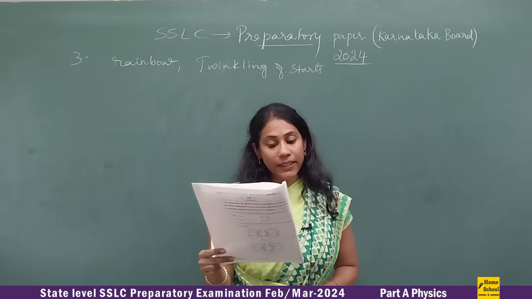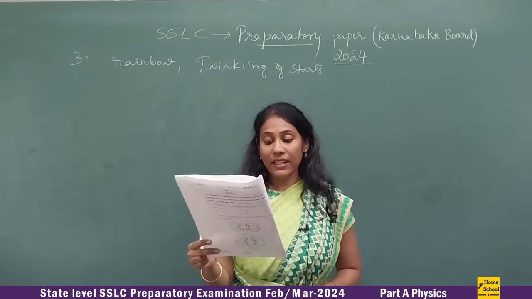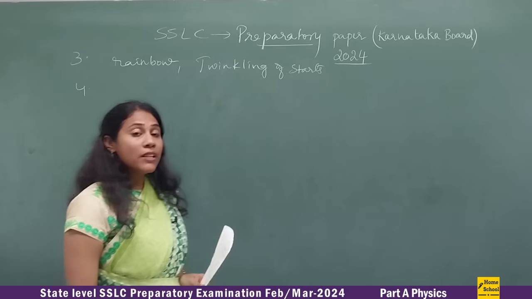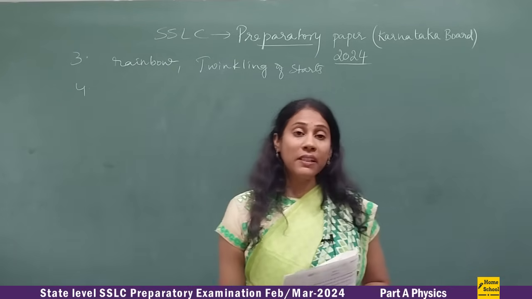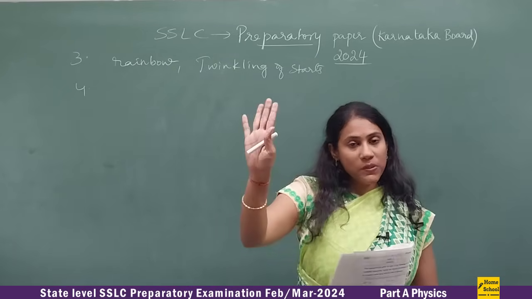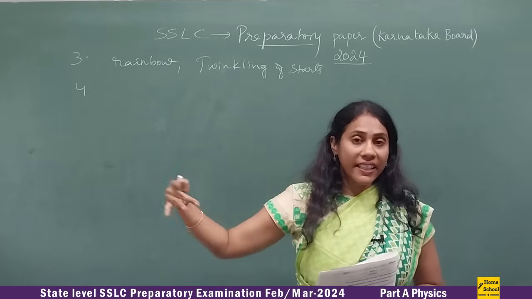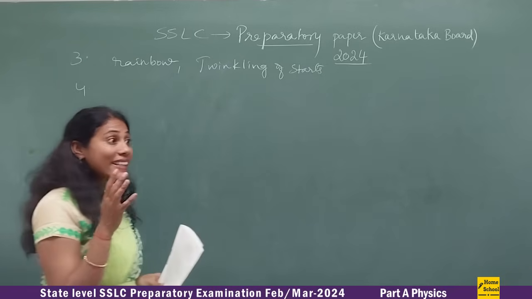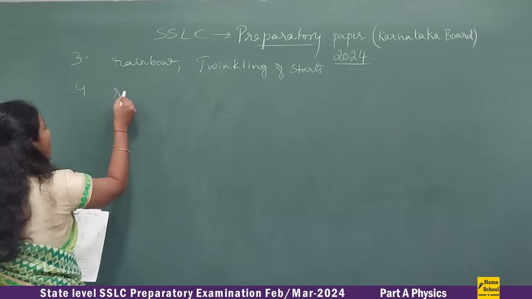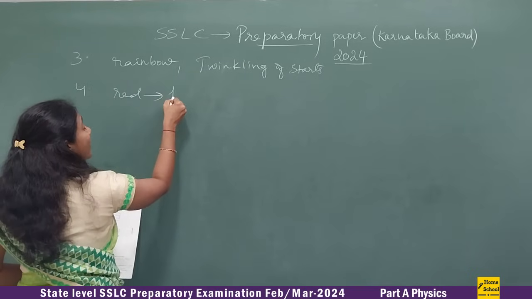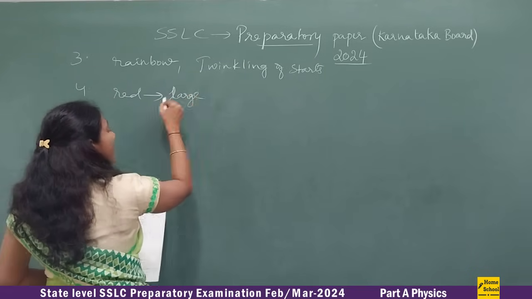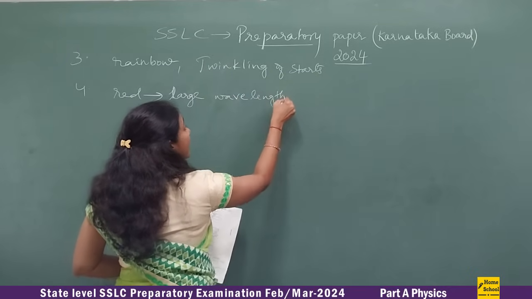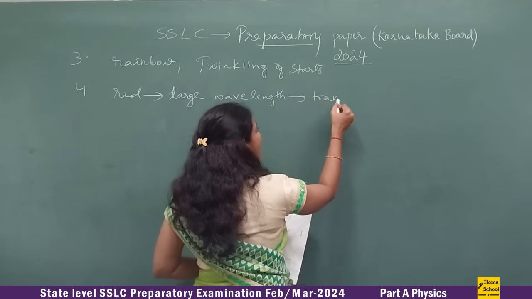Next, 4th question: danger signal lights are in red color. Why? This is also a very easy question. In traffic signals, the danger symbol and the stop sign are always red. Whenever danger signs have to be introduced, it should be done in red color, because red is more visible. Red color has a large wavelength, and because it has a large wavelength, it travels to large distances.